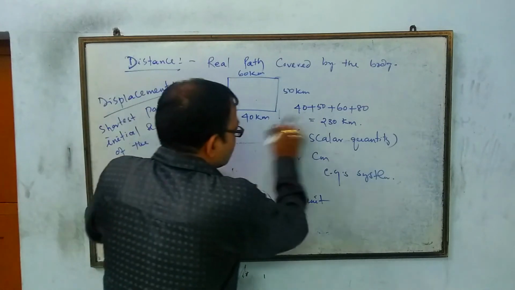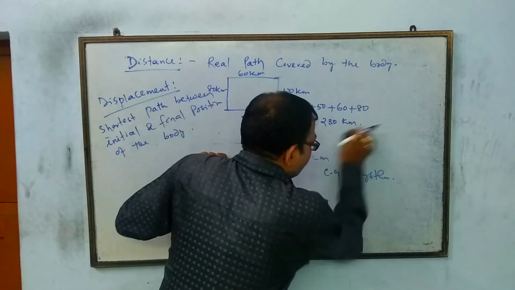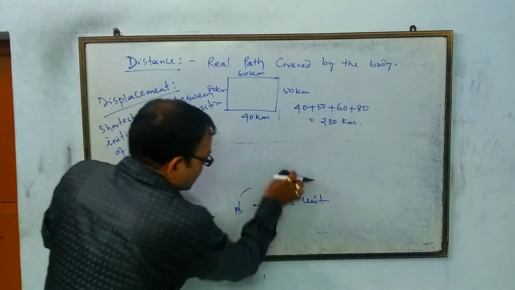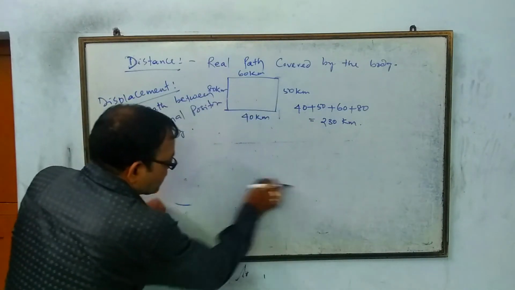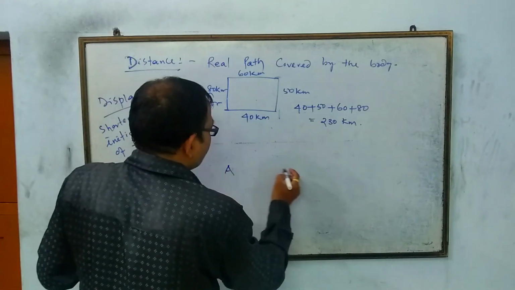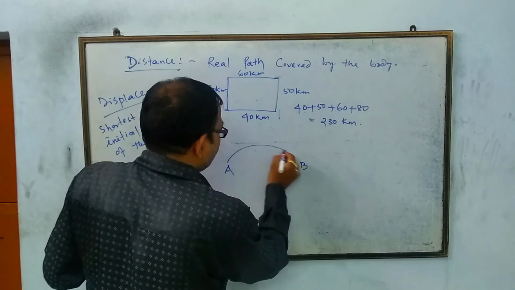Suppose there are 5 paths to reach from A to B. मान लो कि A से B को जाने के लिए 5 paths हैं.